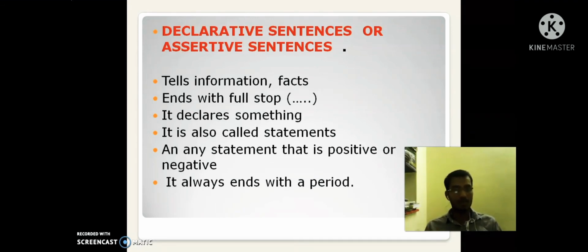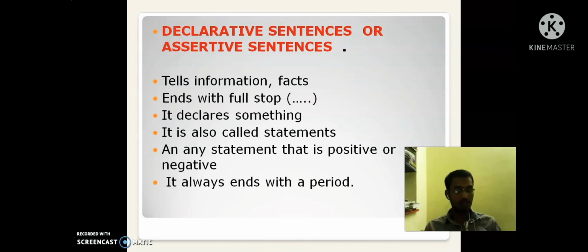What is a declarative sentence? A declarative sentence is also called an assertive sentence. A declarative sentence always tells information about someone or something else, and it ends with a full stop. It declares something. Declarative sentences are also called statements.